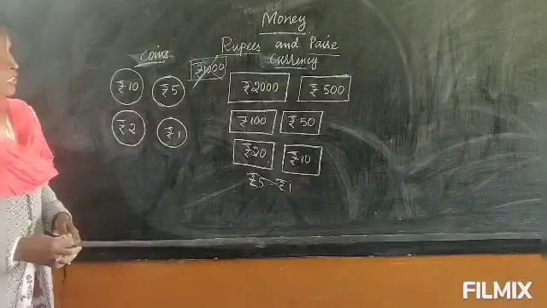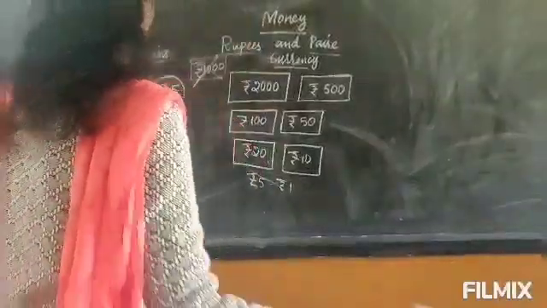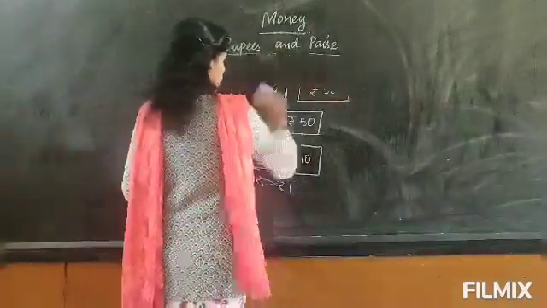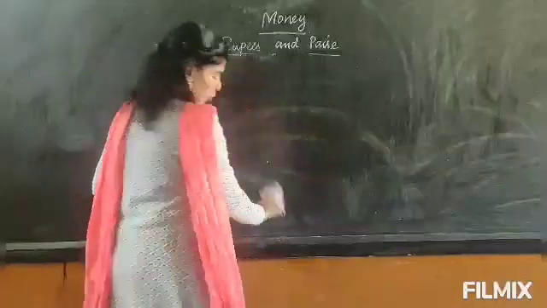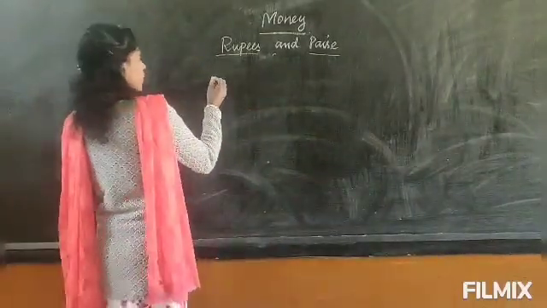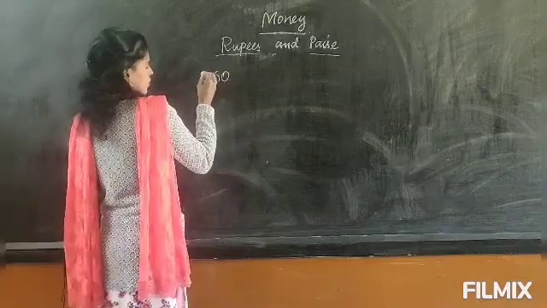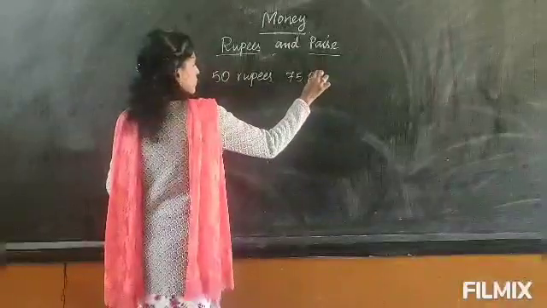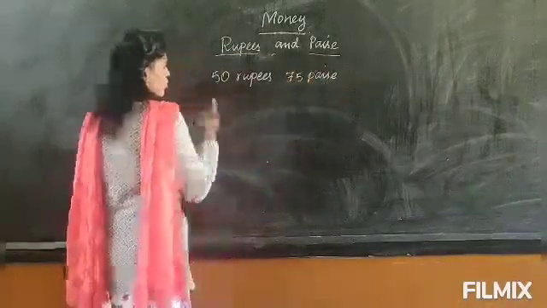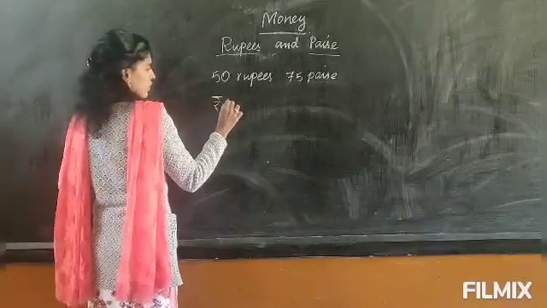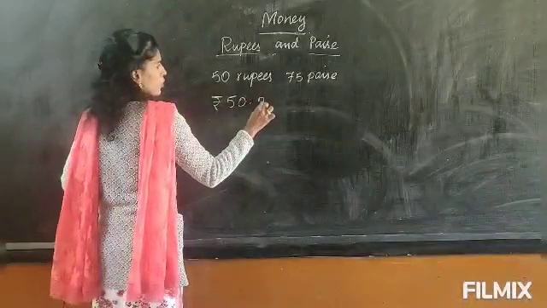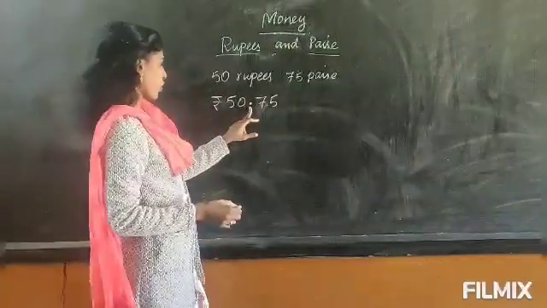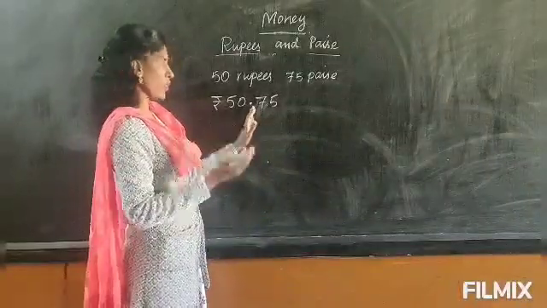Okay, so now how will we write rupees and paise? Rupees and paise are separated with a point. Suppose you have 50 rupees and 75 paise. We write this separating them with a point, a dot.